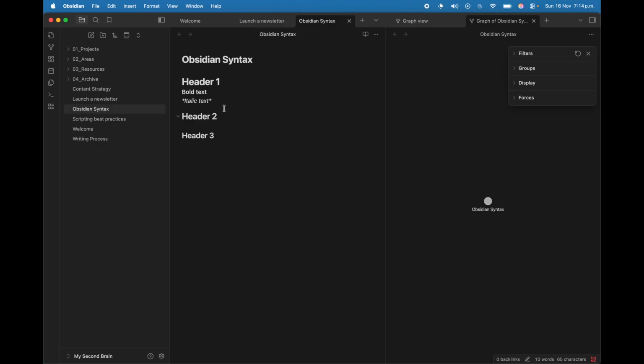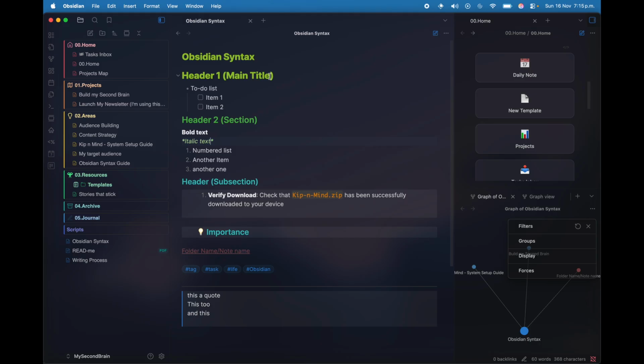But the great thing is that you can customize Obsidian. So yes, we have Obsidian right out of the box. It's fine, but I prefer more. So here we are, in my opinion, a better looking interface of Obsidian. So this was possible through different themes that I customized myself, but also downloaded from Obsidian. So we will have header 1.